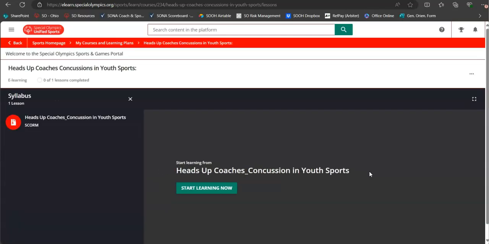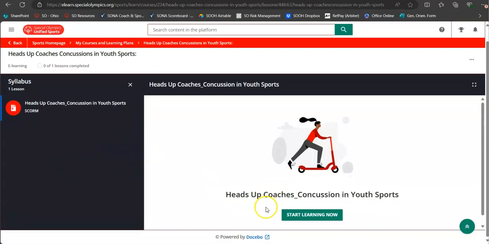We want to click enroll, again, because this is our first time taking the course in the new portal. Now, if you already had taken the course in the past 12 months, you would have the option to renew. You need to make sure you hit that renew option if you already have it in there. And then we can start learning now.